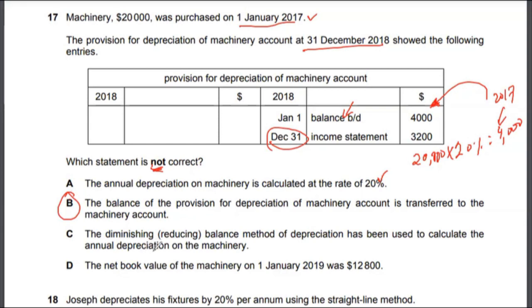But if you look at options C and D, for the sake of your own comfort and to be sure, let's look at that. The diminishing or reducing balance method of depreciation has been used. That is actually very correct. Reducing balance method is being used because the depreciation expense for 2018 is not the same as 2017, right? The net book value of the machinery on 1st January 2019 was 12,800. That would also be correct because when you calculate 20,000 minus 4,000 minus 3,200, that will come to 12,800. So the correct answer to multiple choice 17 would be option B.